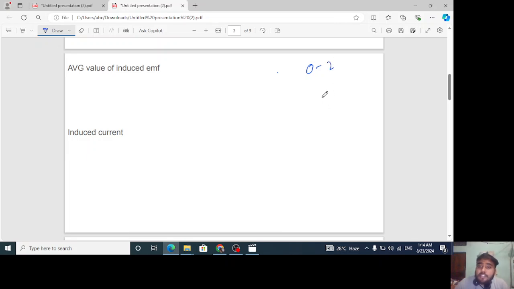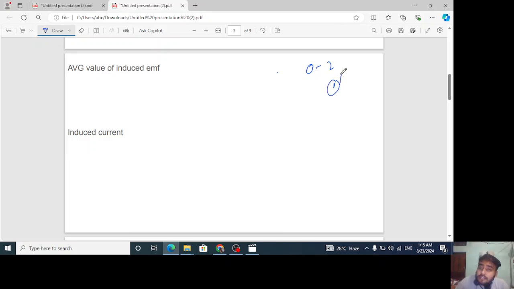So what is the total change in induced EMF? Here we will not get the value at any instant. Here we will get the average value for a region. Understand this: instant means for a particular instant only. That is the induced EMF.